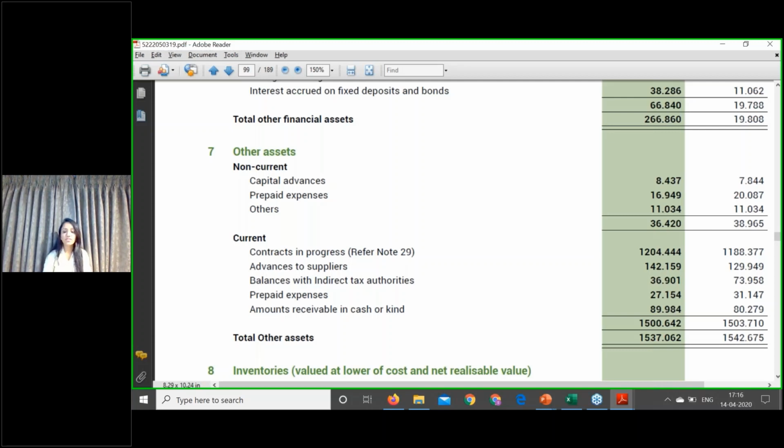You have received the advance so that you're going to manufacture out of that advance received from your customer. You have paid this advance to your vendors, and you're going to receive goods against this advance paid. So that is why in return, you're never going to receive the cash. You're going to receive the goods against this advance. That is why it is a non-financial asset, and it won't be covered under the financial instrument standard.